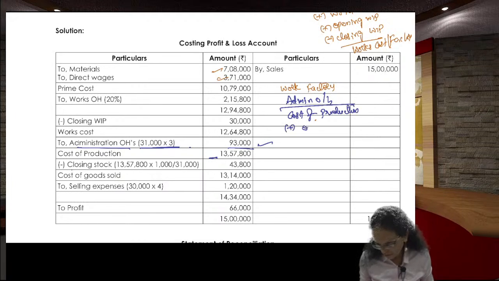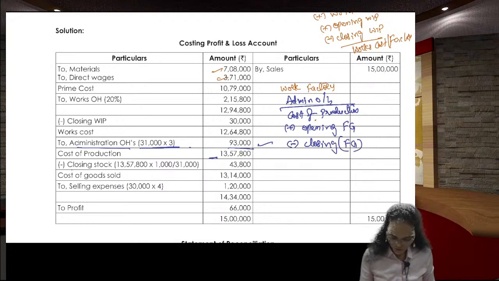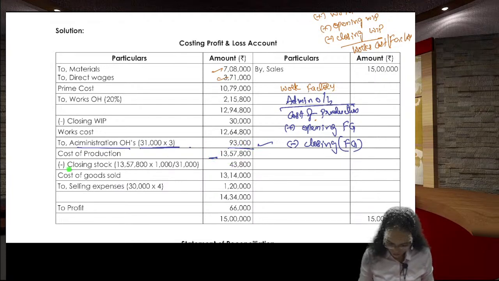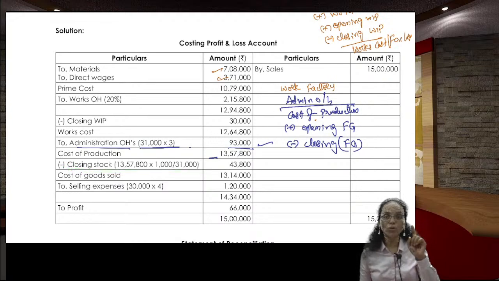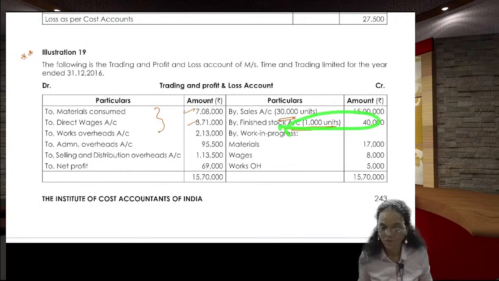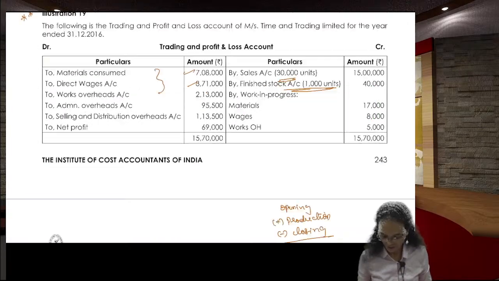From this, opening finished goods minus closing finished goods. So the cost of production you got is 13,57,800. From this, the closing stock value should be taken, but don't make this mistake. Don't take the closing stock value from the financial accounts. You should not take it that way in the cost accounts.